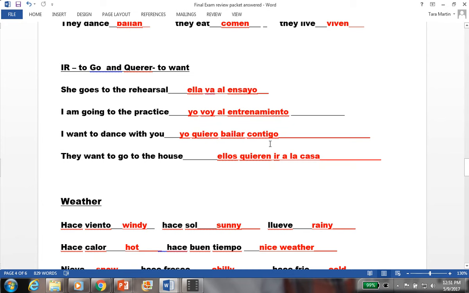Contigo means with you. They want to go to the house. Ellos quieren, I've just changed that verb right there. So the word to go, I'm not going to change. It's going to be ir. Ellos quieren ir a la casa.